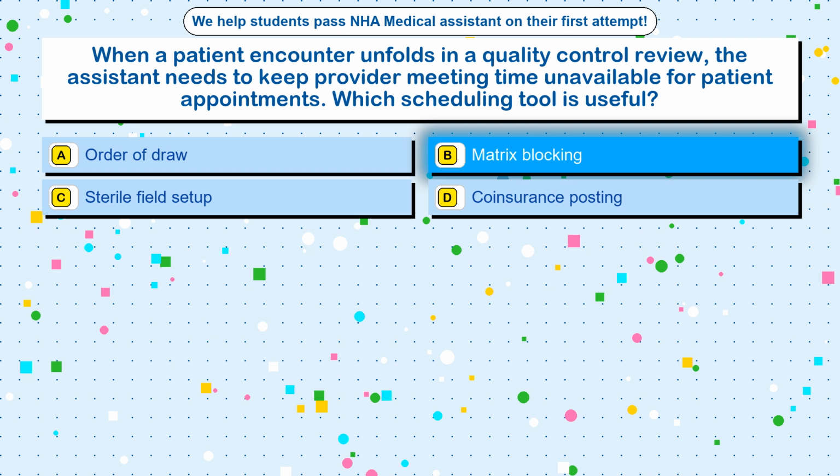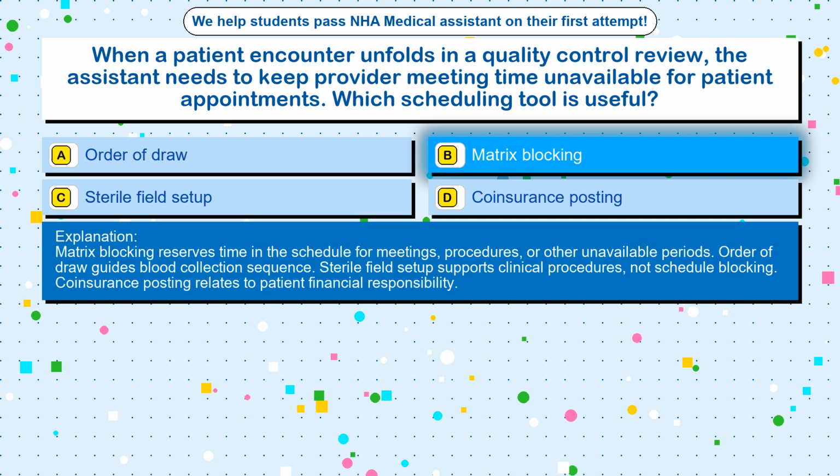Matrix blocking. Matrix blocking reserves time in the schedule for meetings, procedures, or other unavailable periods. Order of draw guides blood collection sequence. Sterile field setup supports clinical procedures, not schedule blocking. Coinsurance posting relates to patient financial responsibility.